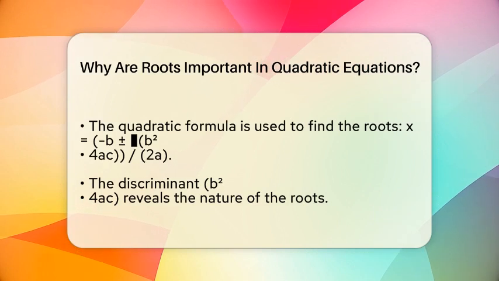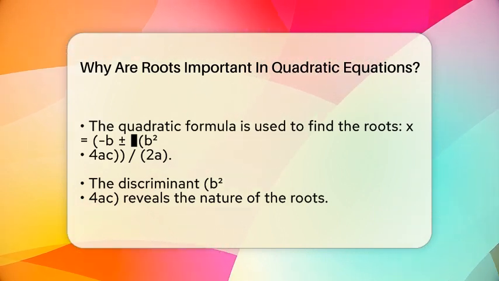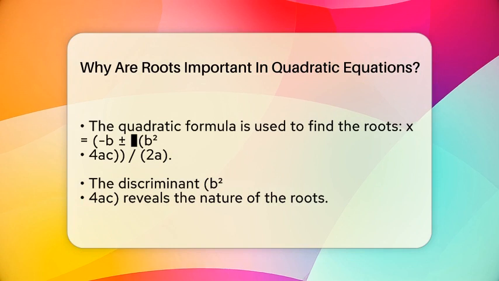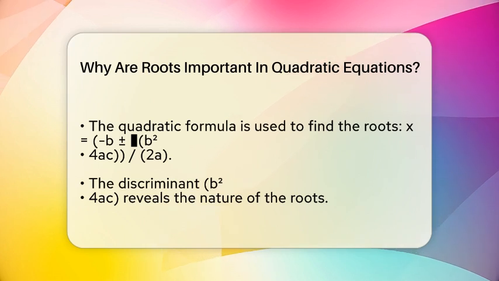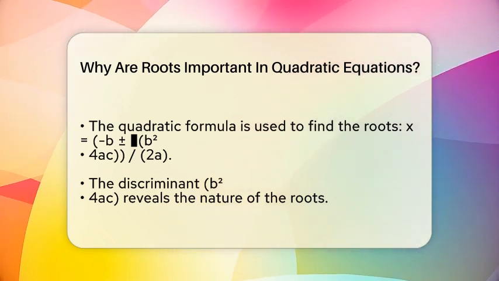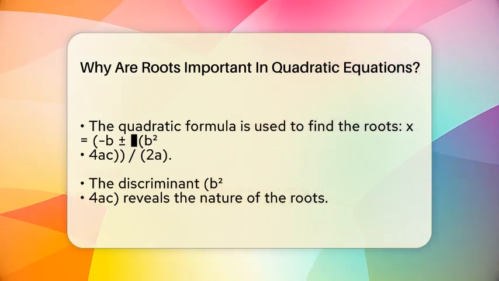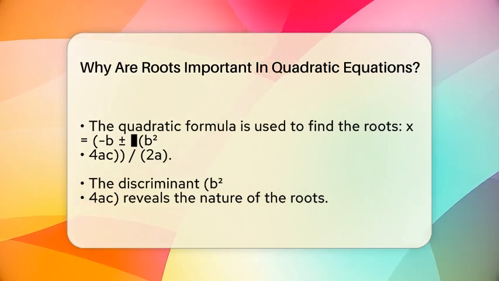To find the roots, we use the quadratic formula. This formula is x equals negative b plus or minus the square root of b squared minus 4 times a times c, all divided by 2 times a. The part under the square root is called the discriminant. The discriminant tells us about the nature of the roots.